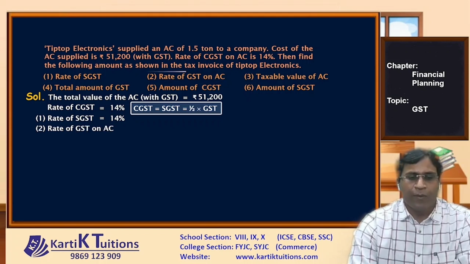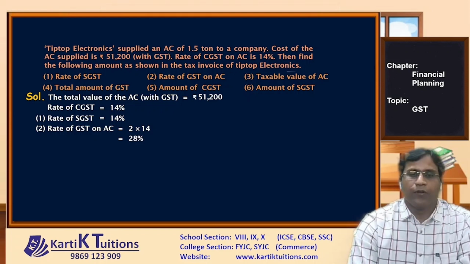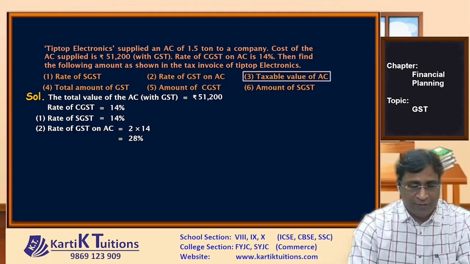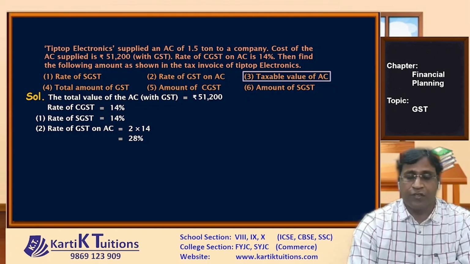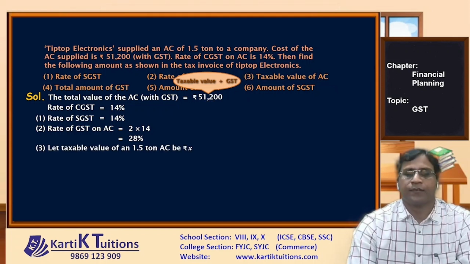So here basically it will become 14 plus 14 or 2 into 14, that will become 28%. Now the third part is to find taxable value of AC. Now see, when they say taxable value of AC, that means the amount before which the GST was not included. Now here 51,200 is the amount where the taxable value plus GST is included. Here we don't know the taxable value of AC, so we are going to take the taxable value of AC as rupees X.